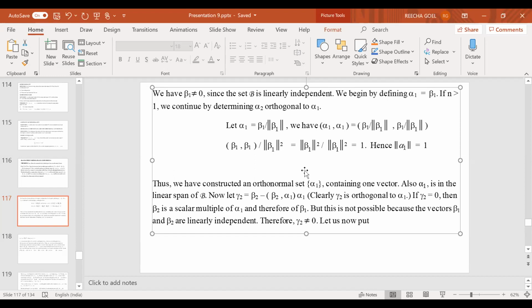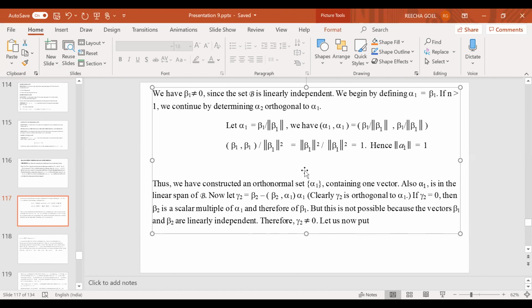So first of all, I have considered alpha 1 to be equal to beta 1. I try to identify alpha 1 with beta 1. But in order to make it of norm 1, I have divided beta 1 by its norm so that I get norm of alpha 1 equal to 1. Thus we have constructed an orthonormal set containing just one vector, alpha 1. Okay. And also alpha 1 is in the linear span of the beta's, because alpha 1 is written as a linear combination of elements of beta.